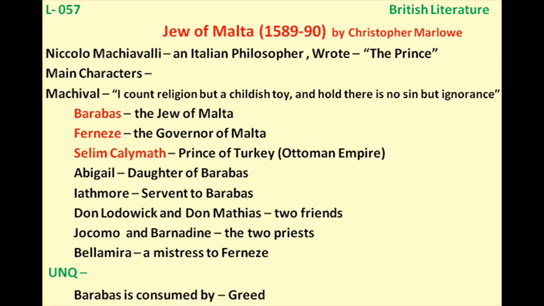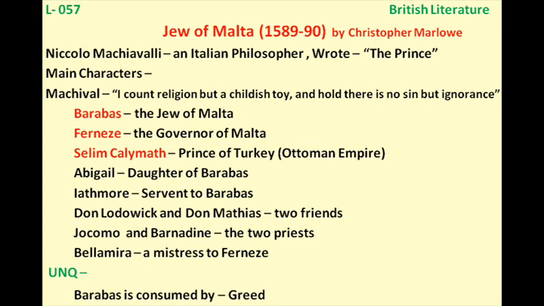Now we have The Jew of Malta, and quite similar to this work we have a play written by Shakespeare, that is The Merchant of Venice. You might have heard this name and may have gone through this work as well. So we can say that The Jew of Malta is the source for William Shakespeare to write The Merchant of Venice.